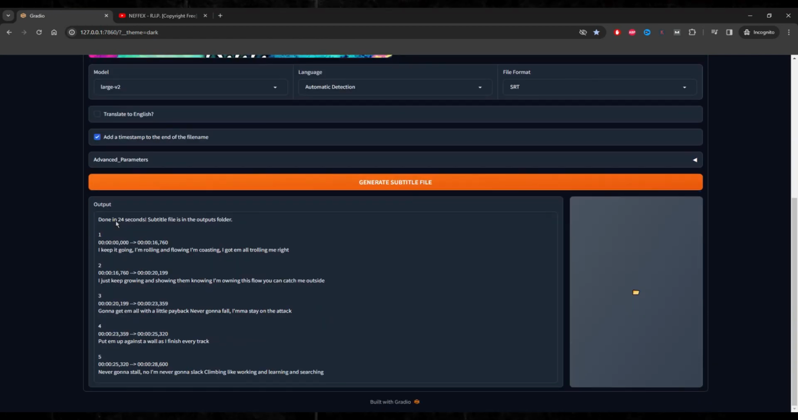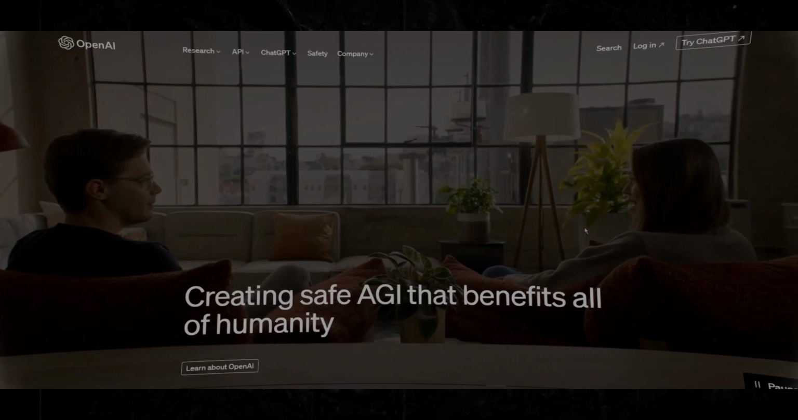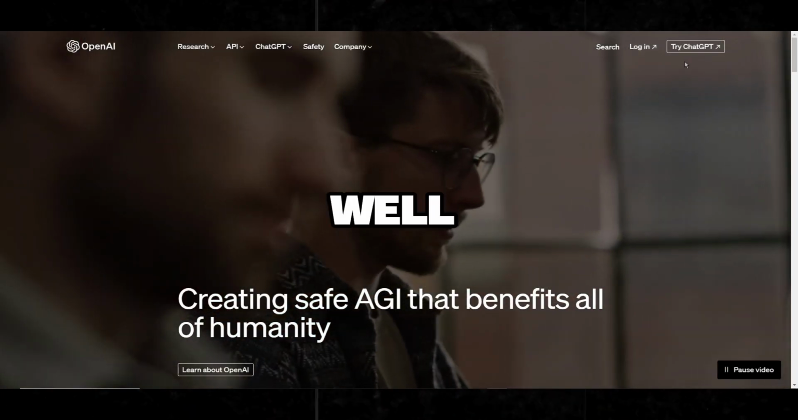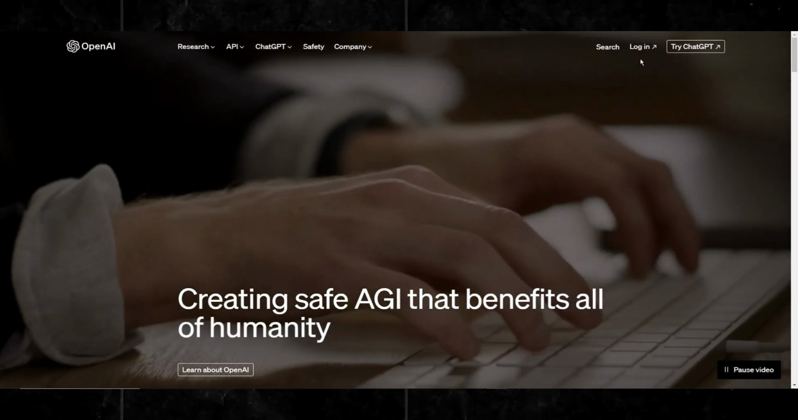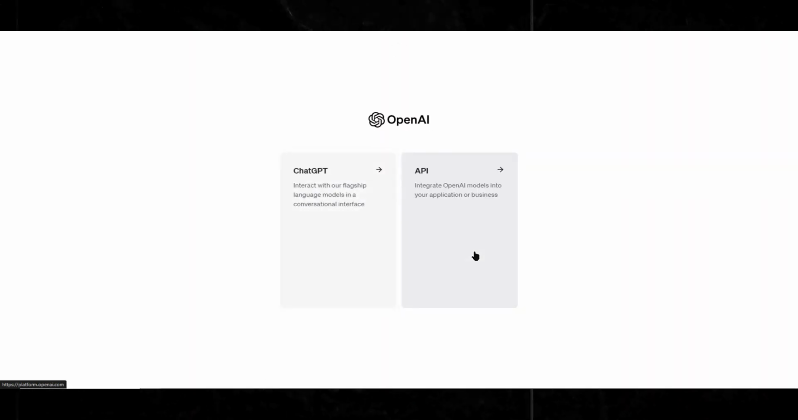Nice. Done in 24 seconds. Awesome. Now, what can you do if you can't run this locally? Well, we can head over to OpenAI.com. However, it won't be free, but it's really cheap. I'm talking a few cents per transcribe, so sign up with OpenAI.